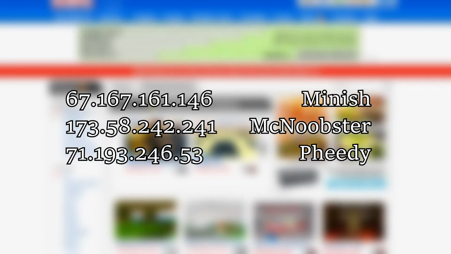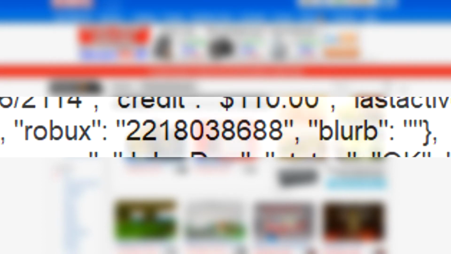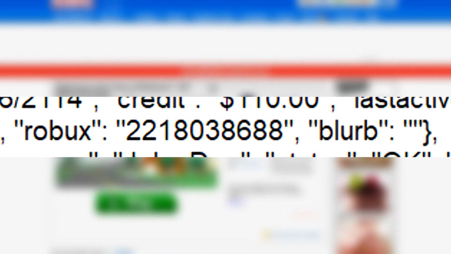The 3 IPs within the Roblox account trace back to the 3 users Minish, McNoobster, and Feedy. From what I've seen, nothing was really done to the account itself, and if, say, Robux was taken from it, it was reverted back to the account, as the balance still remains around 2 billion prior to August 2016.